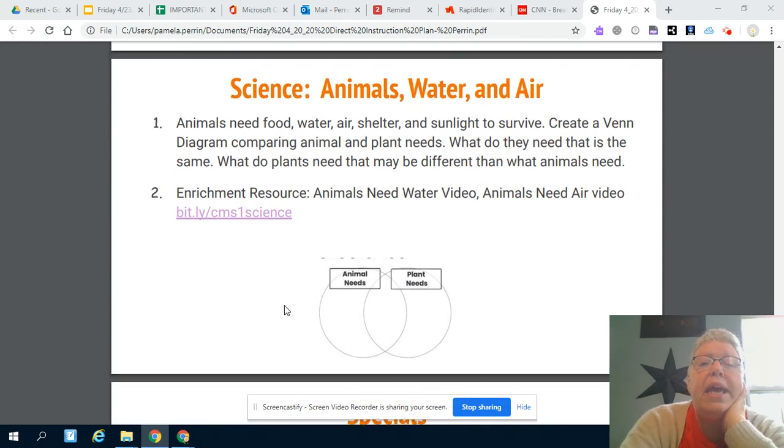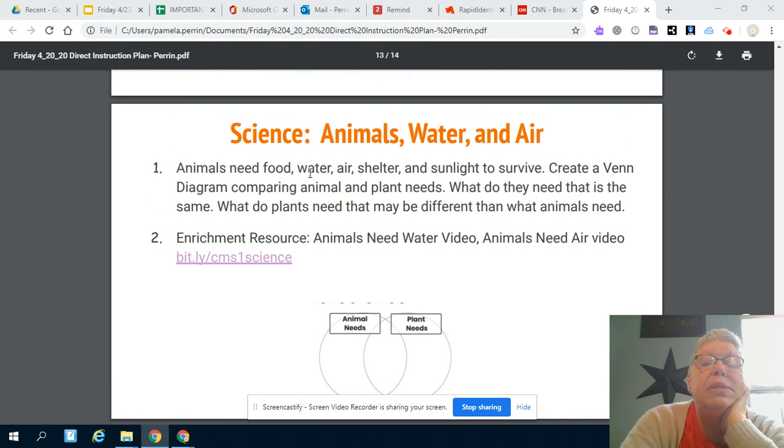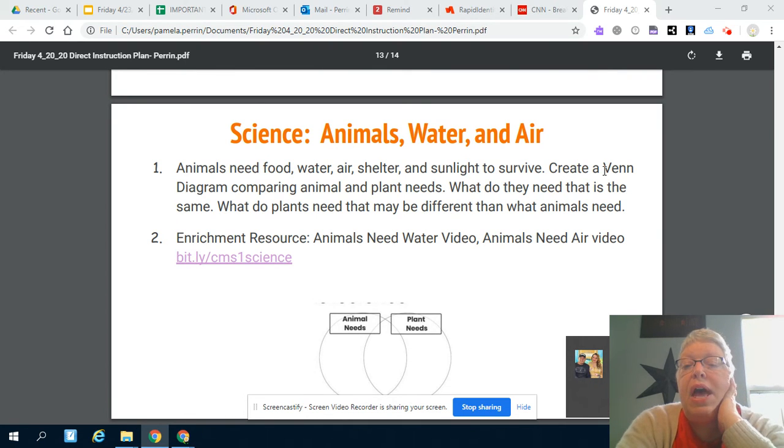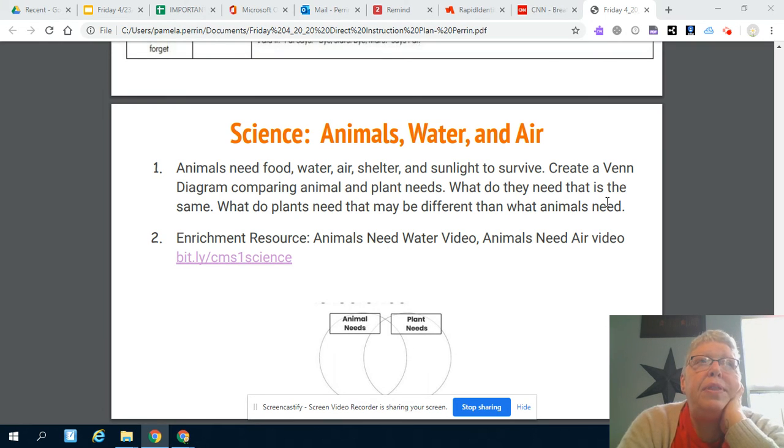And then science today is animals, water, and air. Animals need food, water, air, shelter, and sunlight to survive. I want you to create a Venn diagram comparing animal and plant needs. What do they need that is the same? What do plants need that may be different from what animals need? So when I think about plants, I know that they need sunlight to grow, where an animal doesn't need sunlight to grow.